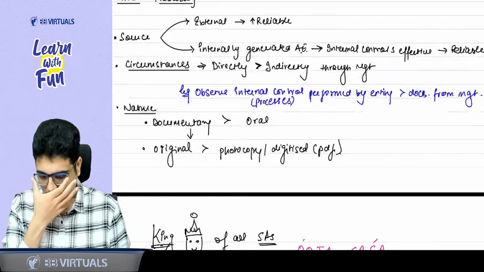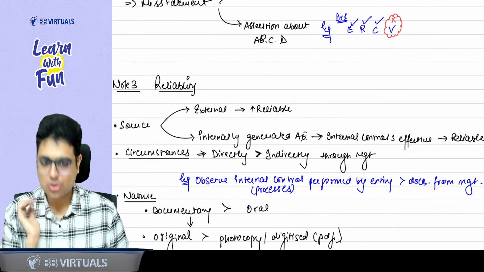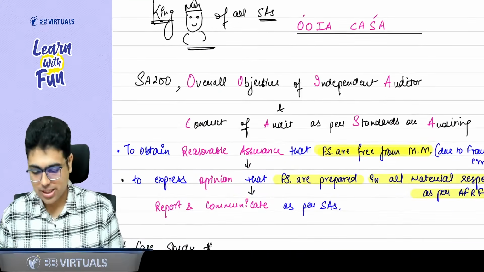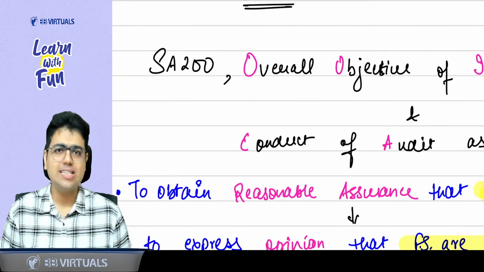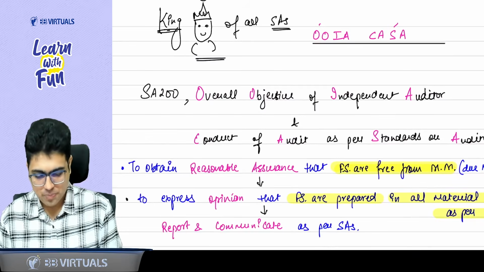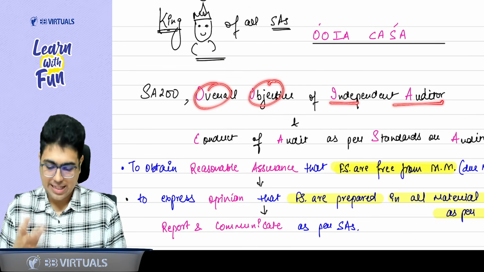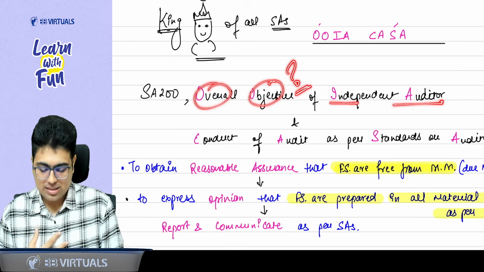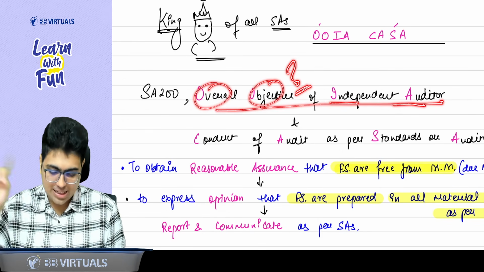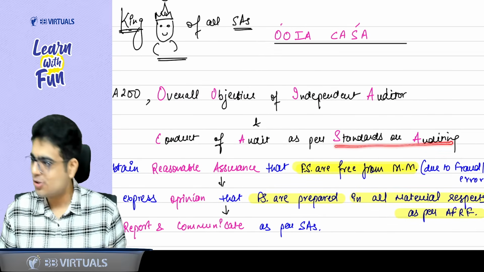Done, sir. Whatever concepts we have studied till now, using those concepts, I am sharing with you SA 200. Sir, what is SA 200? It talks about the overall objective of the independent auditor. That means what does he want to achieve? How will he achieve it? Sir, the overall objective will be achieved if you conduct the audit as per standards on auditing.